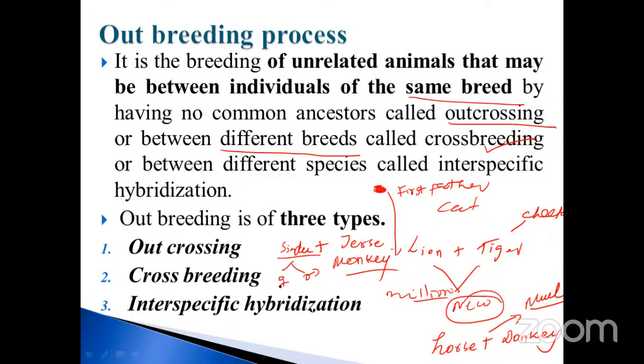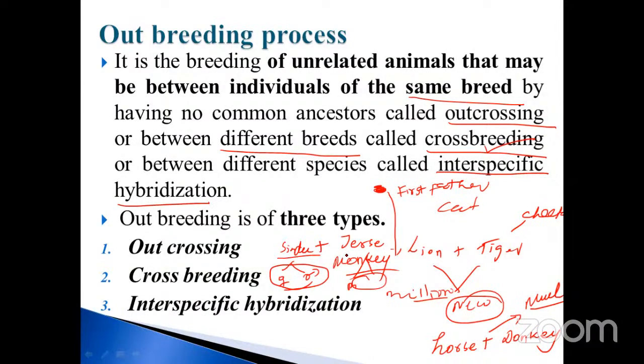This is homozygosity. Jersey male and female is also homozygosity. Suppose you are crossing the Sindhi with the Jersey, that is called crossbreeding, otherwise called outbreeding. Okay, my dear. Or between different species is called interspecific hybridization.